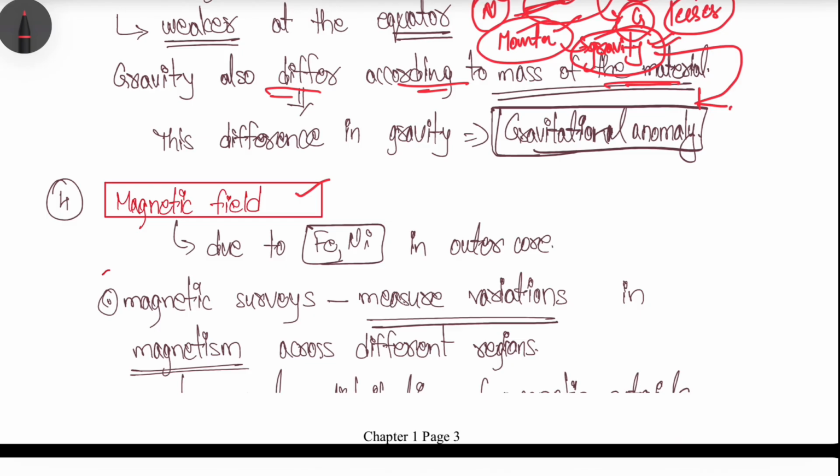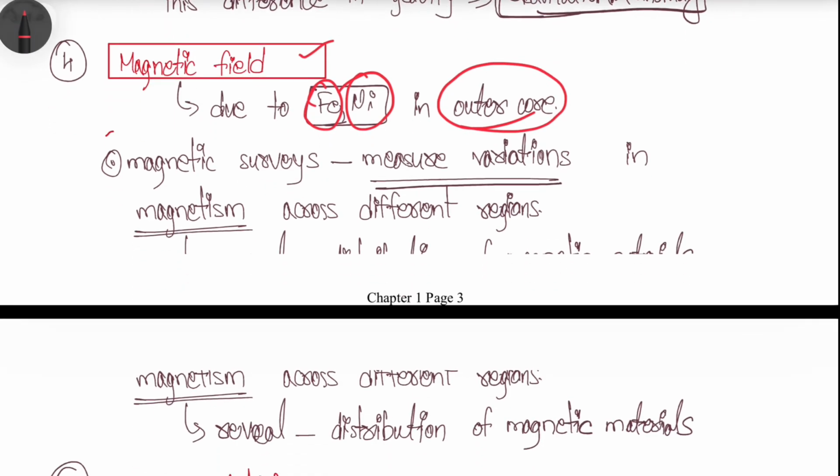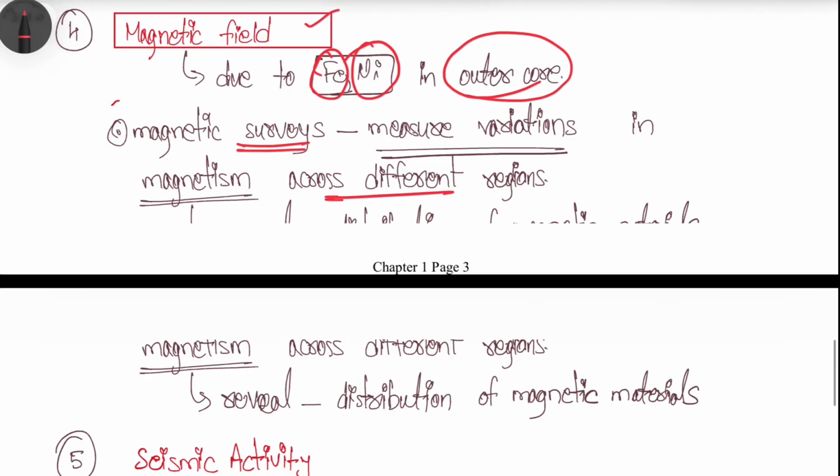Okay, and then the magnetic field. There is a magnetic field surrounding the earth, right? This magnetic field is generated due to the presence of iron and nickel in the outer core region. By doing magnetic surveys across different regions of the earth, we can understand the distribution of magnetic materials of the earth. That's one more thing.